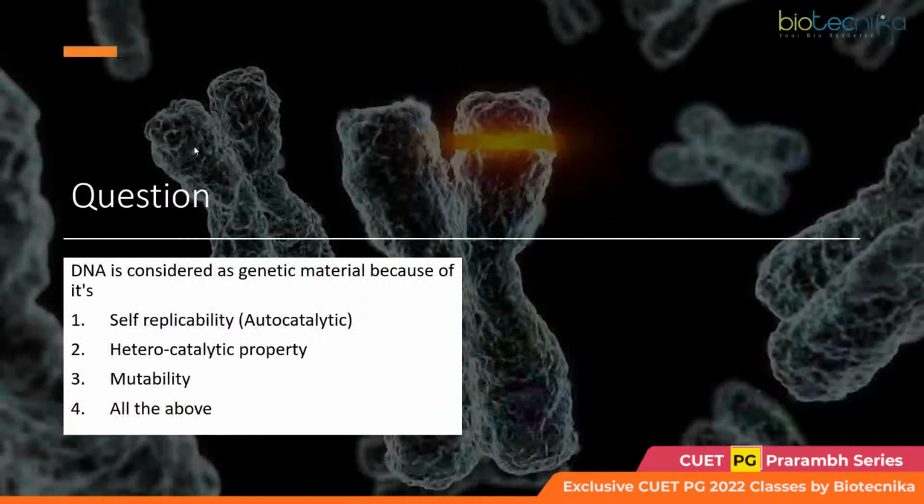Yes. Now, let us have a look at a simple question based on DNA replication which has been asked in a previous exam paper. DNA is considered as genetic material because of its... Now, 4 choices have been given. So, can you please let me know what you think? What should be the reason that DNA is considered as the genetic material? Which of the following properties of DNA makes it exist as the genetic material in the majority of living organisms?